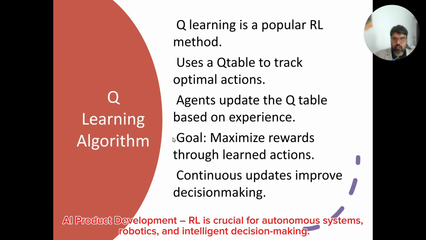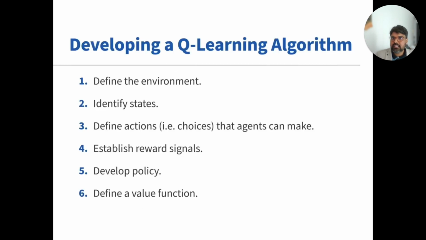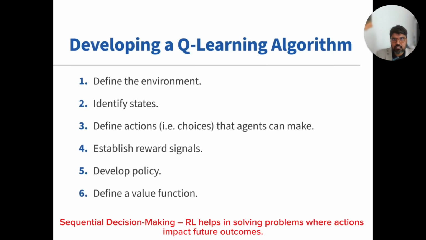So this is what we are going to talk about in the key learning algorithm. The goal is to maximize the reward through a learned action, and continuous updates improve the decision making. For Q learning, there are 6 main steps that you need to understand. I just showed you a visual example to make you understand how these things work, but theoretically there are 6 different steps, and we'll talk about them in more detail in the next slides.